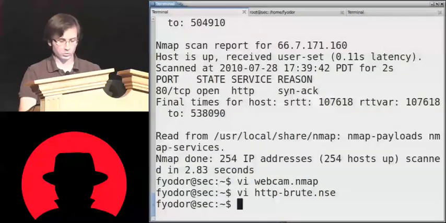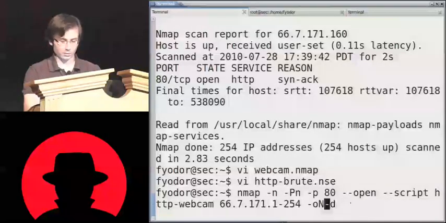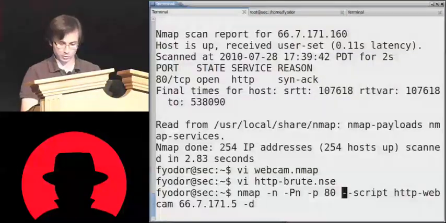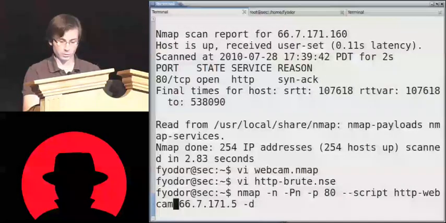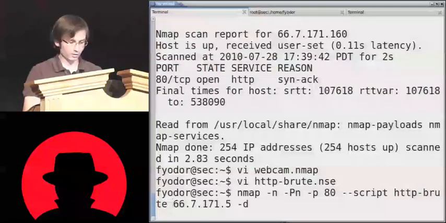So let's give this a try. I'm going to run a very similar command. We don't need to log to a file because this won't produce that much output. We found out the last octet was 5. This doesn't matter much for here. Oh, and remember to change the name of the script. We want to run the brute script. And go.